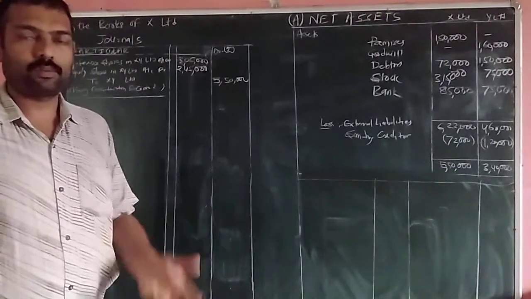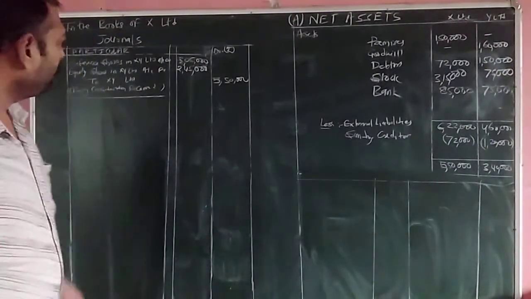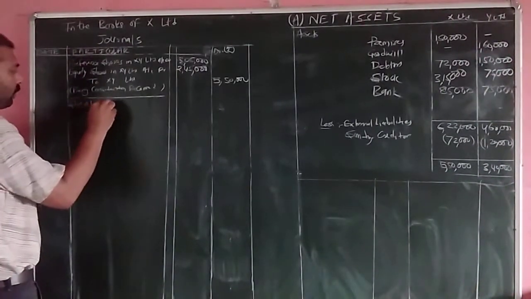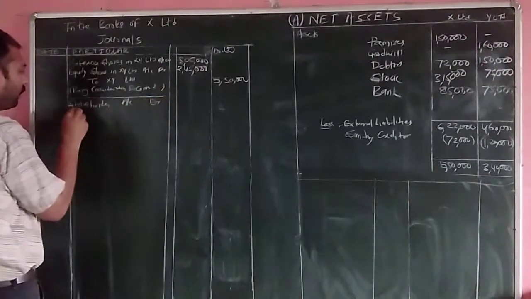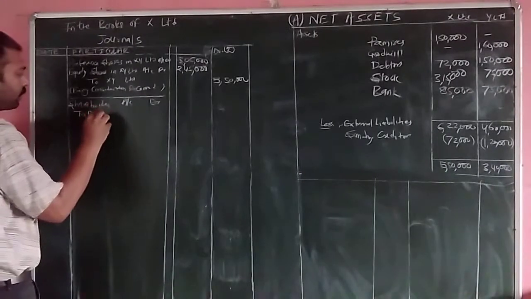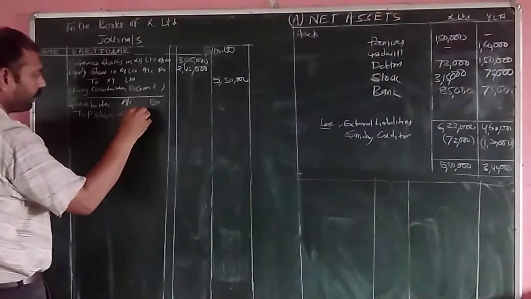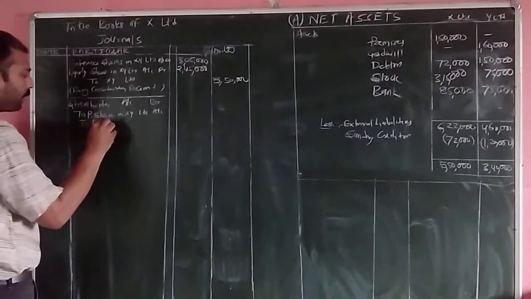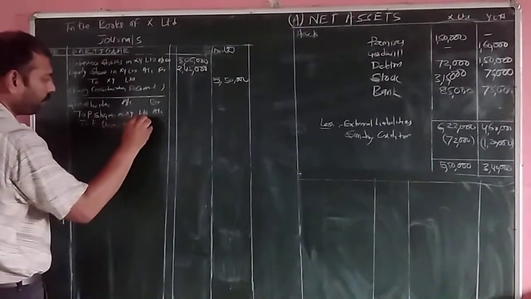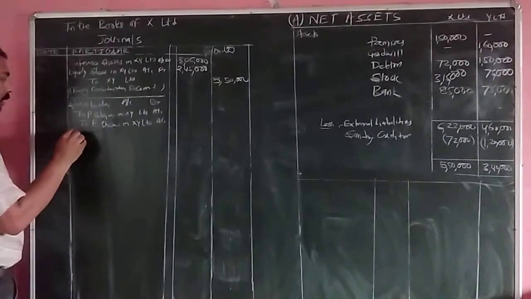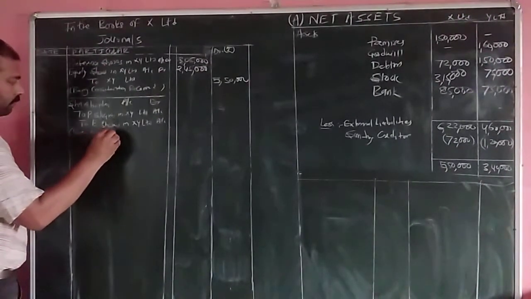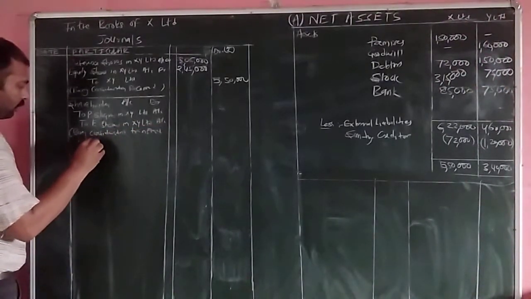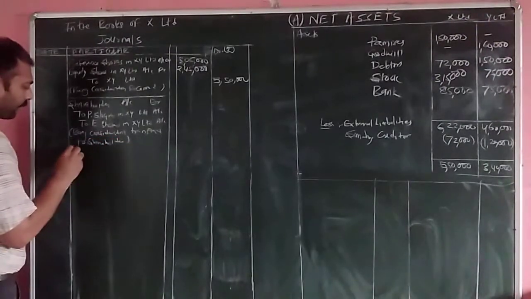Then the consideration which has been received from the transferee company will be transferred to the equity shareholder account, because there is only one internal liability, that is the shareholder. So we'll write the entry: shareholder account debit to preference shares in XY Limited account, to equity shares in XY Limited account, being consideration transferred to shareholder.